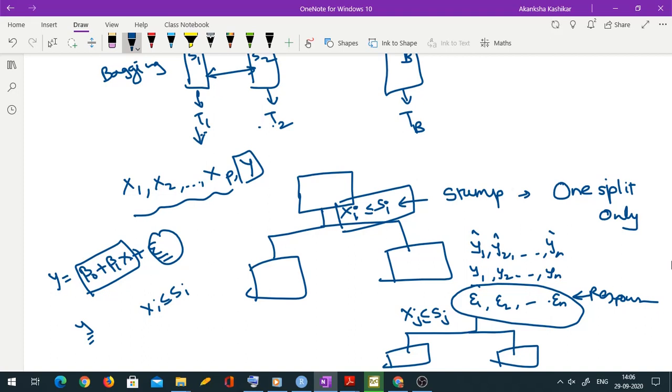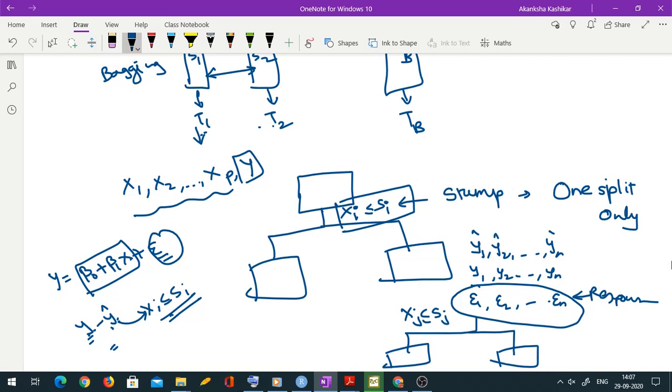Now whatever remains is y minus y hat, where y hat is coming from this split. This y hat denotes the part which is explained by this split, and the original y minus that y hat gives the part which is unexplained by this split and still remains to be explored. That is my residual. So I should try to explore that part only.